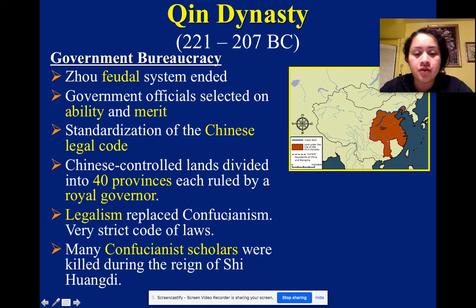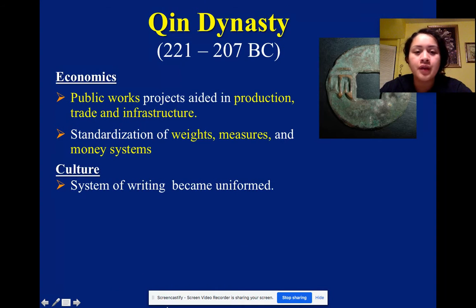Legalism replaced Confucianism, which were very strict codes of laws. So if you guys remember, Confucianism was the belief that they ruled by doing the right thing, that there was merit. And in legalism, they had very harsh laws, and it was very violent. Many Confucianist scholars were killed during the reign of Shi Huangdi. Yes, so this is the first part.